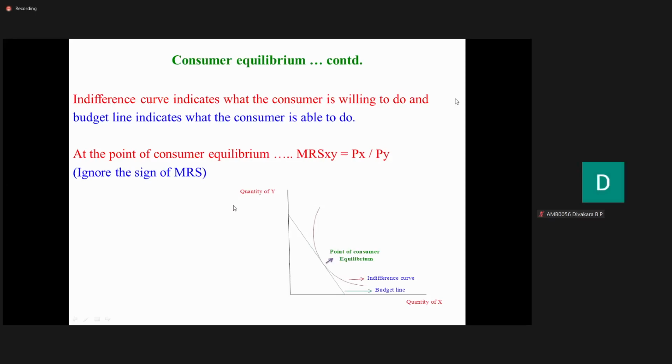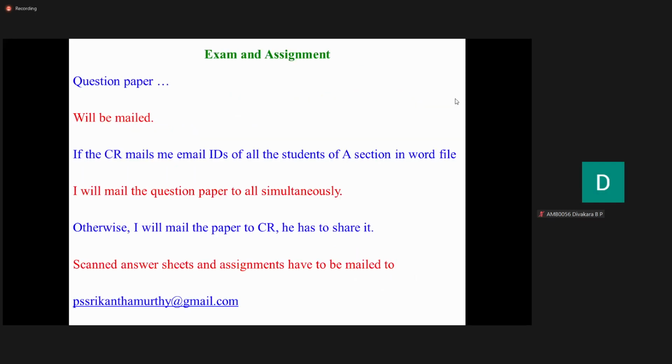Is it clear? Okay. Now, an assignment, at least this will be of interest to you. The question paper will be mailed. I'll be mailing the question paper because I don't use WhatsApp. If the CR, Gavi Siddesh Patil, mails me the email IDs of all the students of A section in a Word file, I'll mail the question paper to all simultaneously.